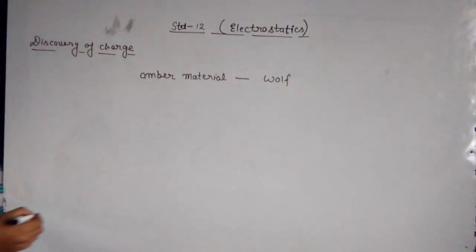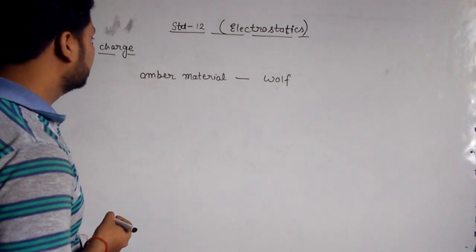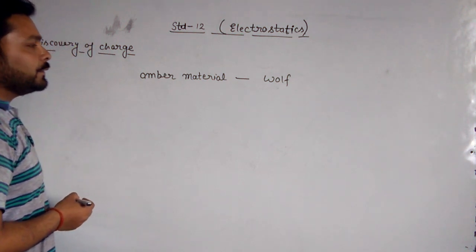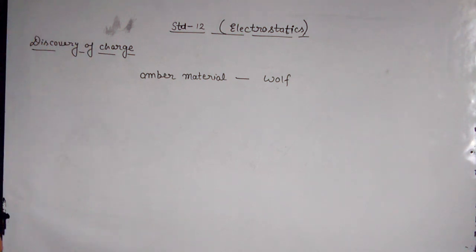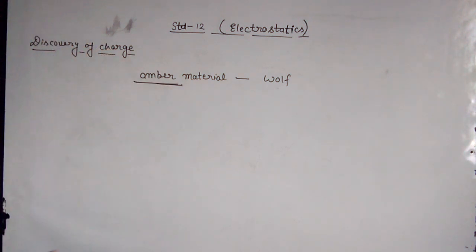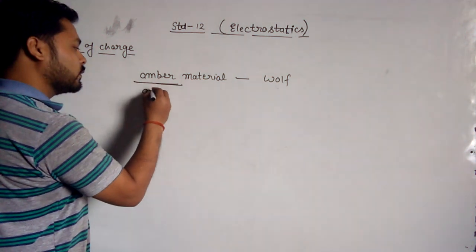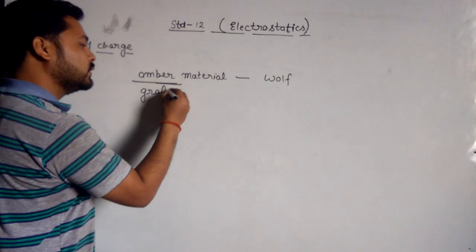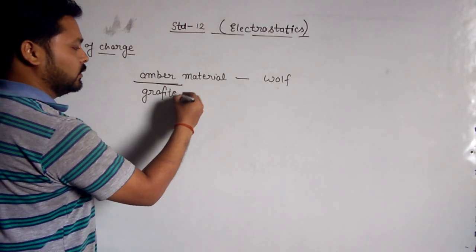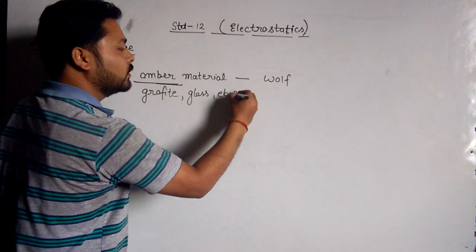After some time, another scientist named Gilbert came and did a lot of experiments and found that not only in the case of amber, there are so many other types of material like graphite, glass, ebonite.